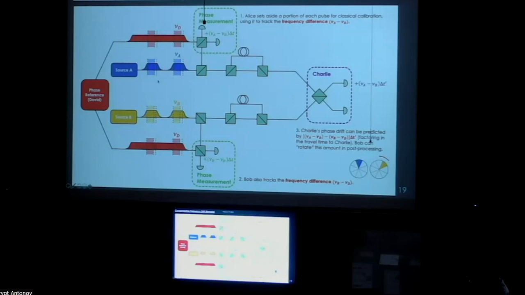They can announce it and compare the data to subtract it, so they now get the frequency difference between Alice and Bob. With that in mind, they can predict how much would have been the phase drift at Charlie, and Bob can simply rotate this amount in his reference frame to do this in post-processing completely classically. So that might address the problem. But we look forward to more input from our experimentalist friends out there.